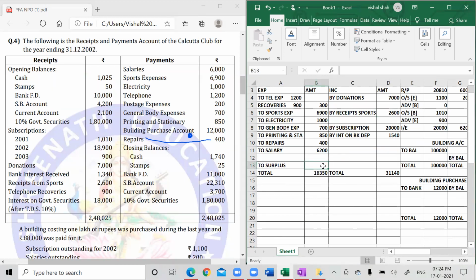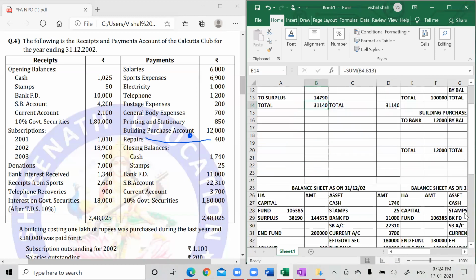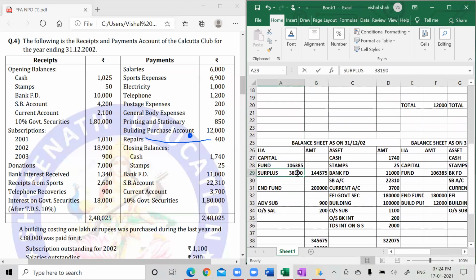31 minus 16,350. So my surplus will be only 14,790. 14,790 is my surplus. 14,790 plus 1,06,385.